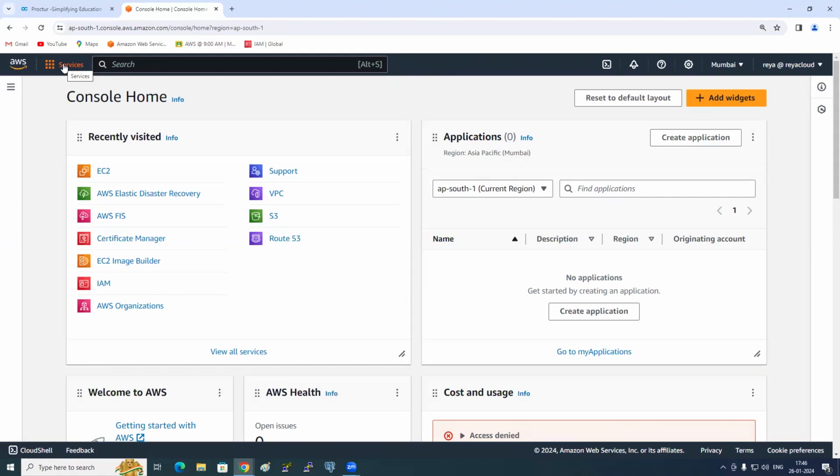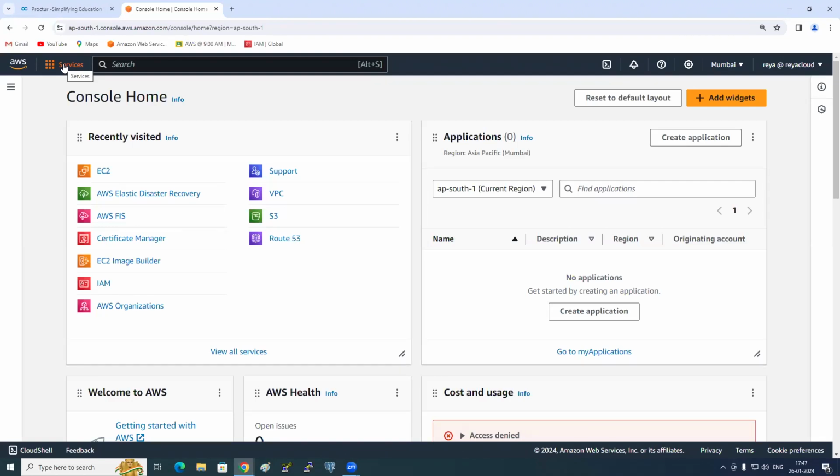EC2, Elastic Beanstalk, Lambda, Lightsail, EventBridge, CloudWatch, CloudTrail, Config, VPC, Route 53, S3, RDS, IAM, Direct Connect, Route 53 we said, VPC we said, and then Storage Gateway, Snow Family, Glacier, DynamoDB, Redshift, DMS, and then SNS, SES, SQS. So we have discussed so many things.